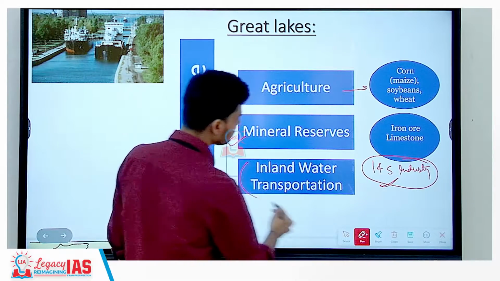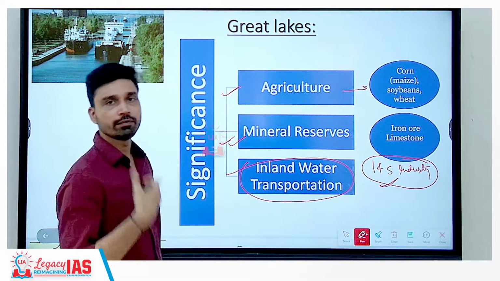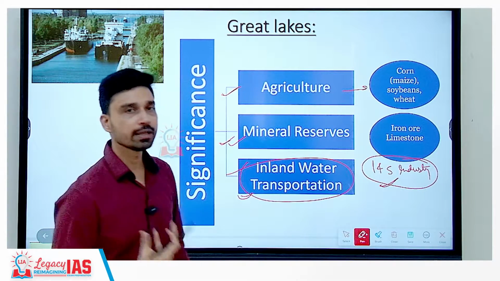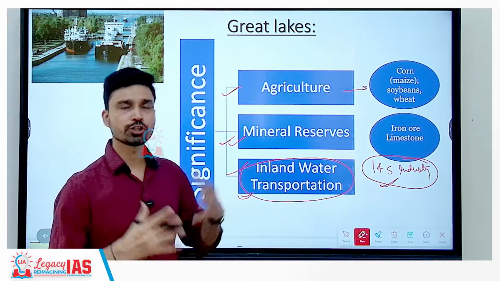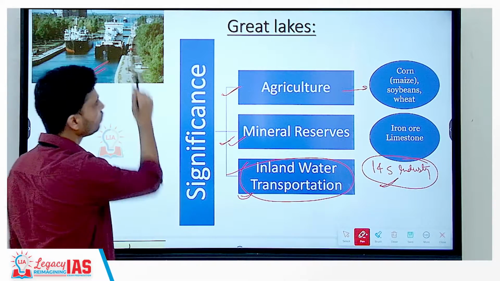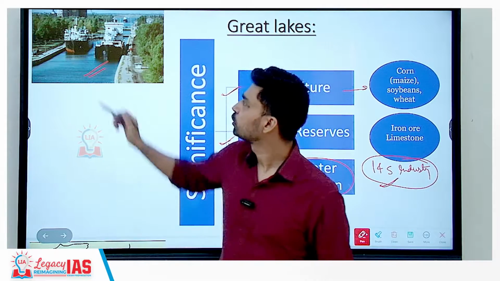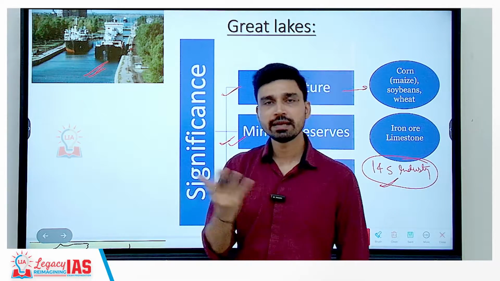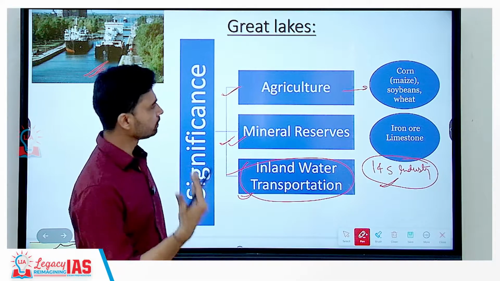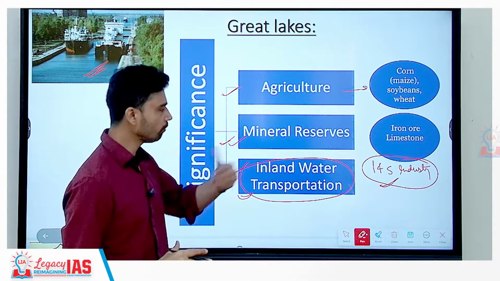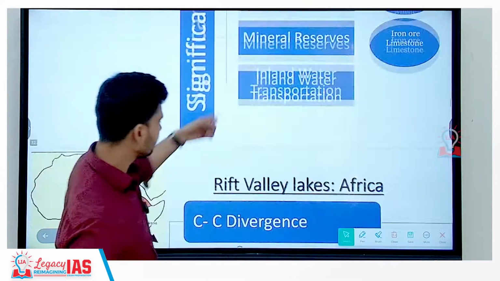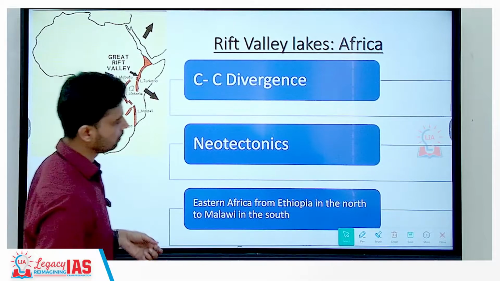And as we have discussed, since the lakes are connected to each other and further to the St. Lawrence River and Seaway, it also serves as a mode of inland waterway transportation, which is the cheapest mode of transportation. Throughout the entire year, ships keep on plying between the Great Lakes, carrying numerous goods, finished goods, raw material from one part of North America to the other part of North America. So these are some significant points about the Great Lakes.